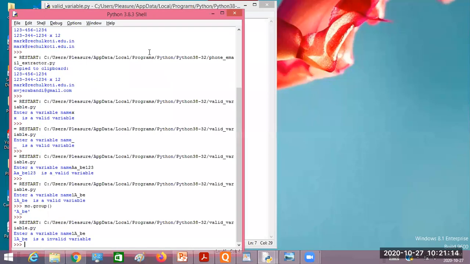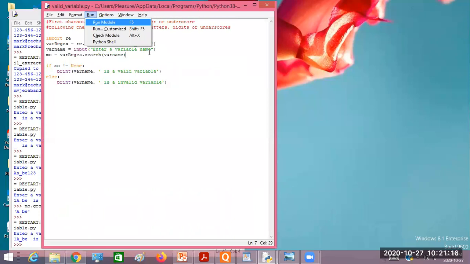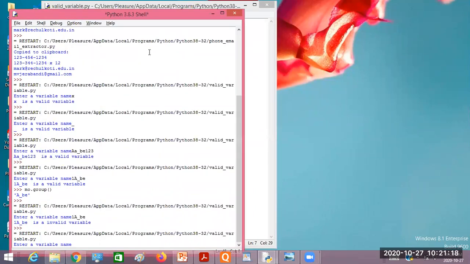Right. So like that, go with some more executions and check with some variables. Now I'll take a underscore b, dollar, then 1 2 3. Is it valid or invalid?